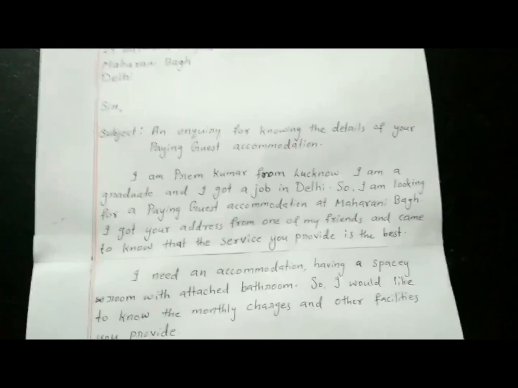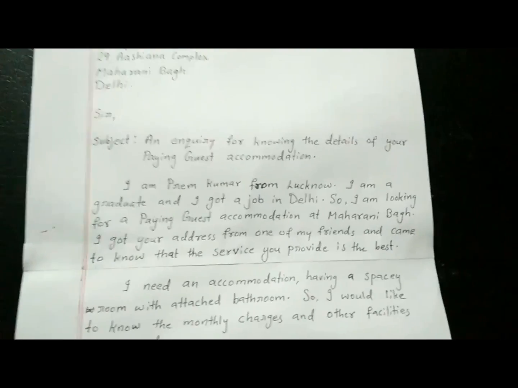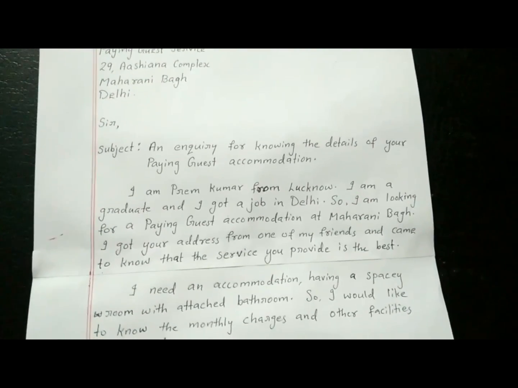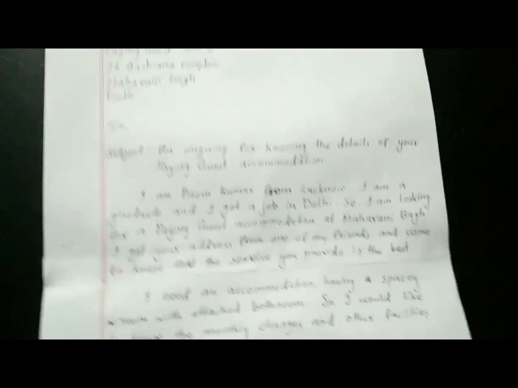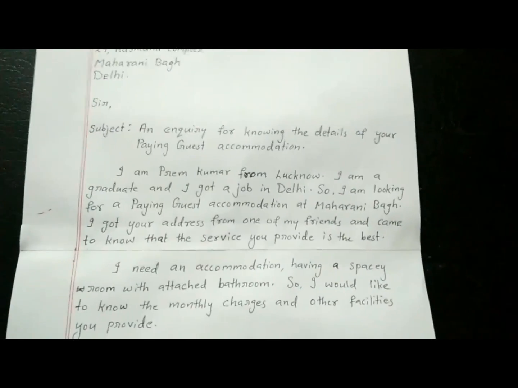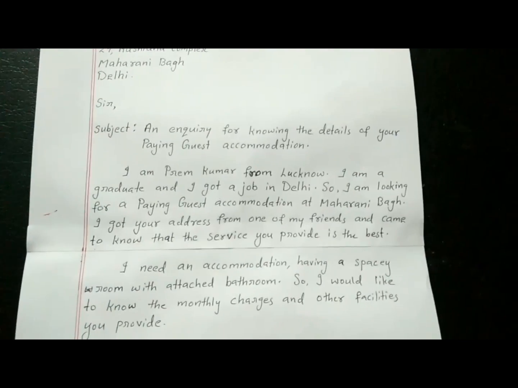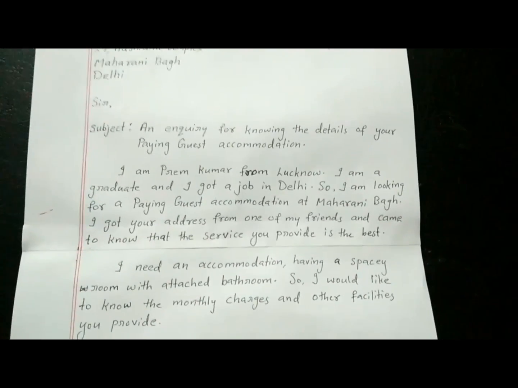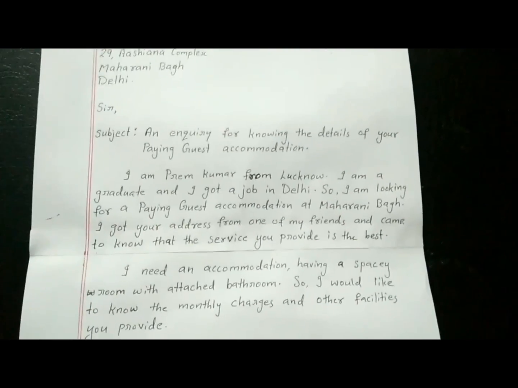The body of the letter starts a little away from the margin. Only the first line starts a little away from the margin, then start writing. First you need to introduce yourself. So here it goes like this: I am Prem Kumar from Lucknow. I am a graduate and I got a job in Delhi. So I am looking for a paying guest accommodation at Maharani Bagh.